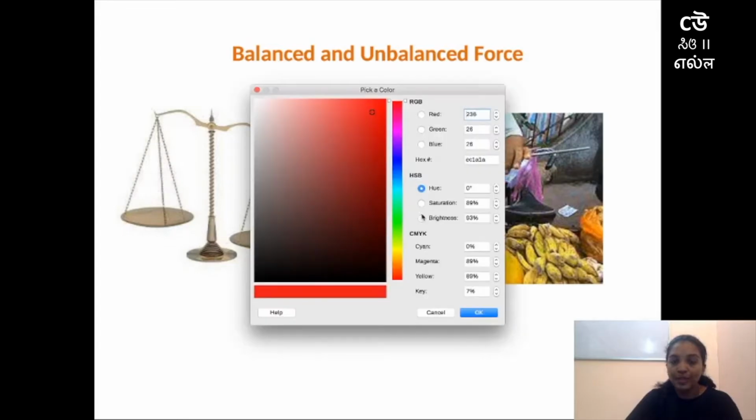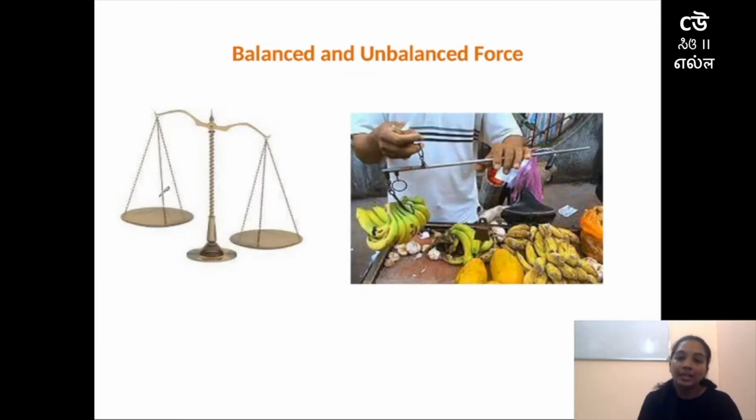added to one of the plates, and in the other plate they will be placing the measurement which you want. For example, if you're going to purchase 1 kg of apple, the shopkeeper will start adding apples in one of the plates, and in the other plate simultaneously he'll add the mass, the weight which you have mentioned to him. So if you have mentioned 1 kg of apple, he'll add apples in one plate, and in the other plate he'll add 1 kg mass.